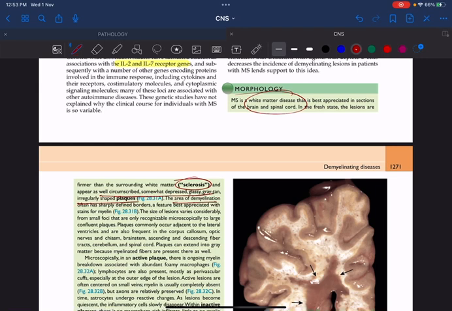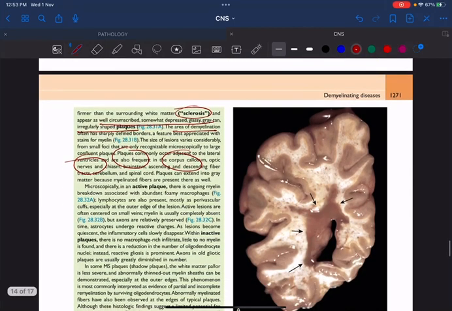We can also appreciate areas of demyelination will be present, and these plaques are most commonly seen in the corpus callosum and ventricles of the brain, followed by brainstem. Microscopically, we can see myelin breakdown with abundant foamy macrophages. That is, the macrophages will be consuming this myelin sheath, which will finally appear like foamy macrophages, like we have in cases of any lipid storage disorders. In lipid storage disorders, the excess fat will be consumed by the macrophages, and finally the macrophages will appear like what we call foamy macrophages.